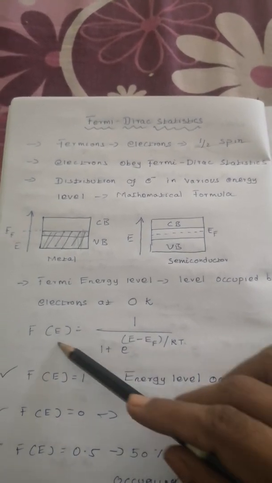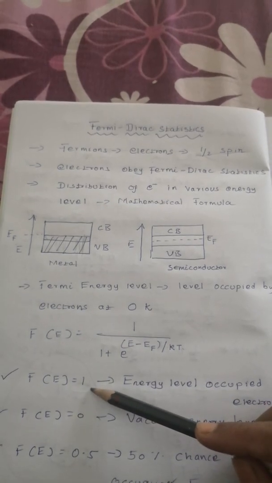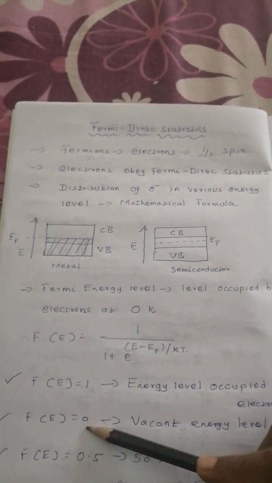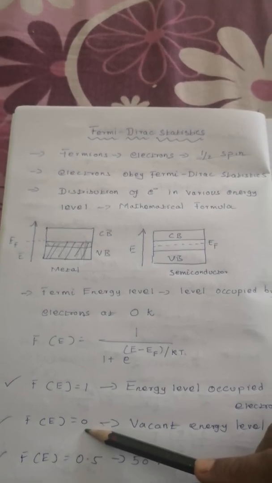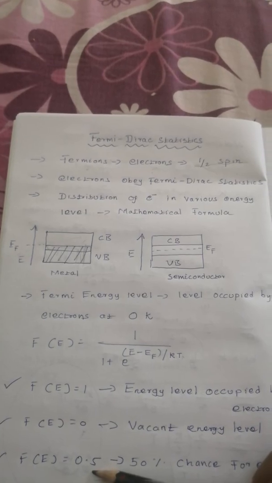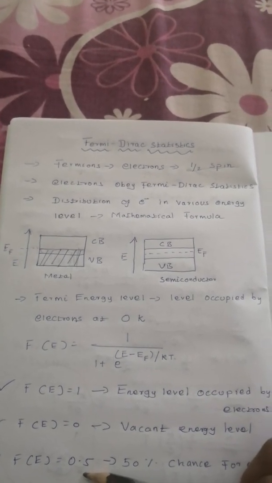So by using this, we can say the distribution. If f of E is equal to 1, all the electrons are distributed. If f of E is equal to 0, no electrons are distributed, we have a vacant energy level. If f of E is equal to 0.5, 50% of electrons are distributed in the energy level.